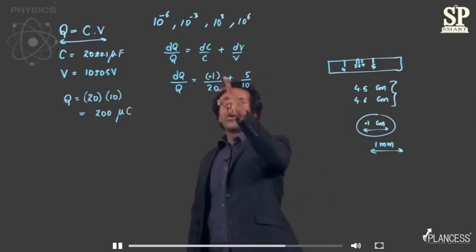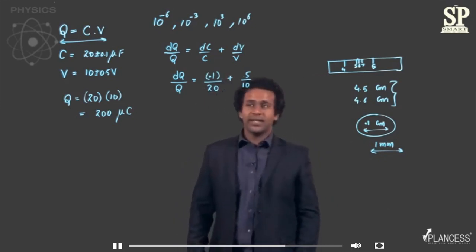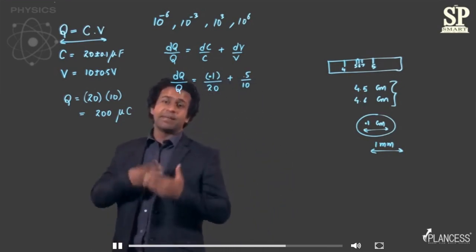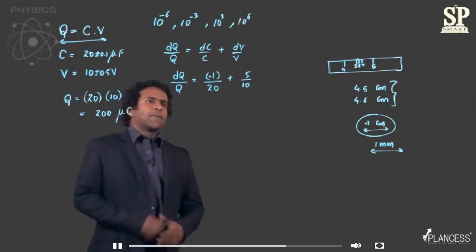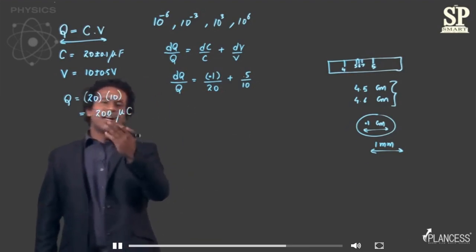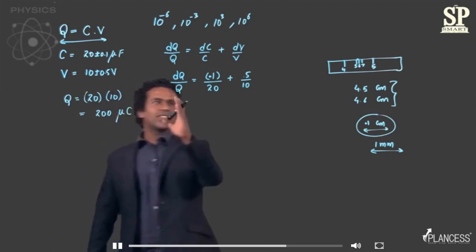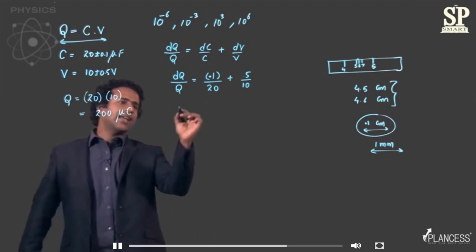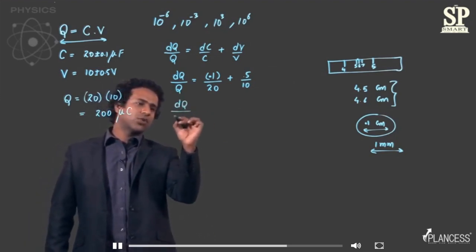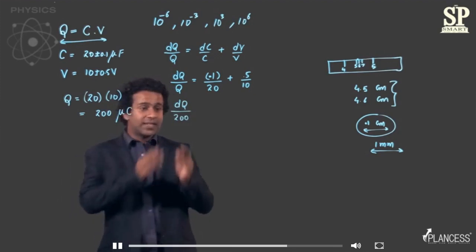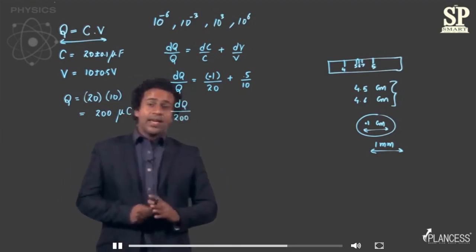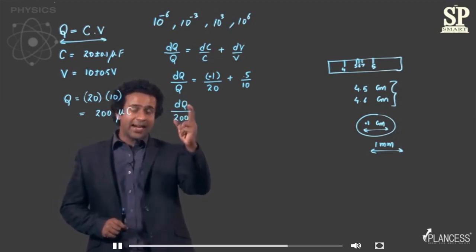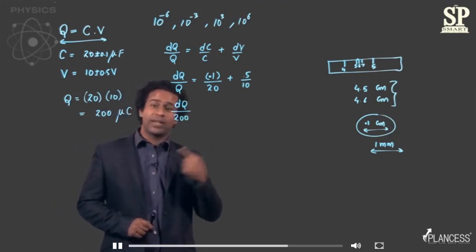This is because you would have gotten 10 raised to power minus 6 in the numerator and 10 raised to power minus 6 in the denominator, if we were to be precise about it. So further, we've already found out that charge is 200 microcoulomb. So let's take this quantity and multiply on the right hand side. Now again, notice that if I substitute the value as 200 in microcoulomb, the error I'll get will once again be in microcoulomb.